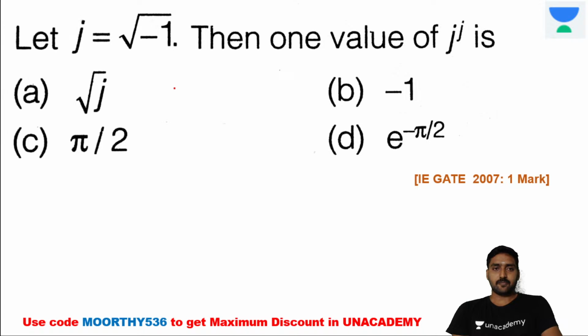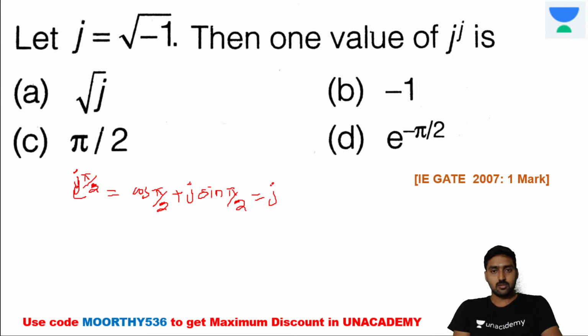So how to correlate? j, first option, minus 1, j square is equal to minus 1. We can't take j power j directly. The only thing we can do is through the exponential equation. Through the exponential equation we can write the value easily. We know that e power j into pi by 2 is equal to cos pi by 2 plus i sin pi by 2, right? Yes or no? It's equal to j, e power j.